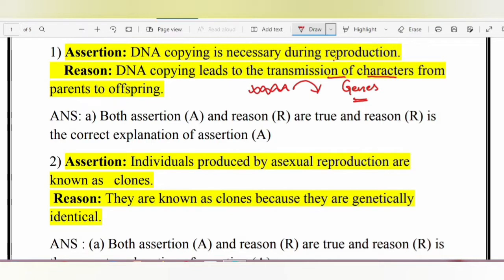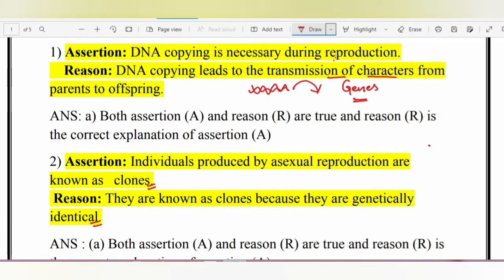The next one says that assertion, individuals produced by asexual reproduction are known as clones. Reason, they are known as clones because they are genetically identical. Okay. Now, in assertion, they are saying that individuals produced by asexual reproduction are known as clones.